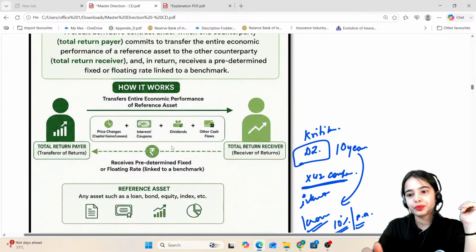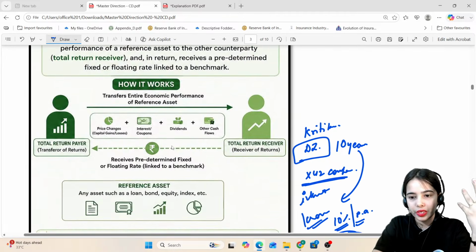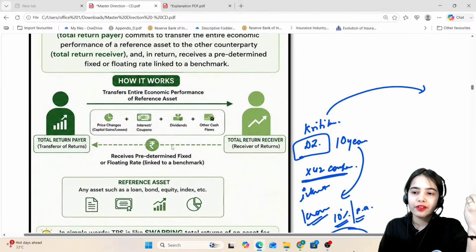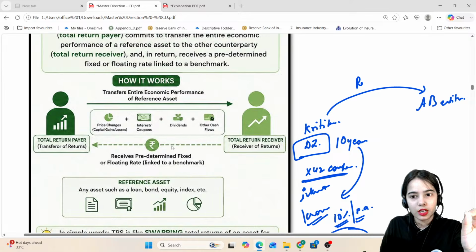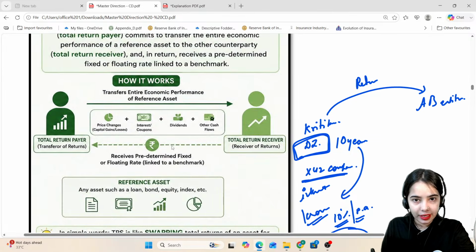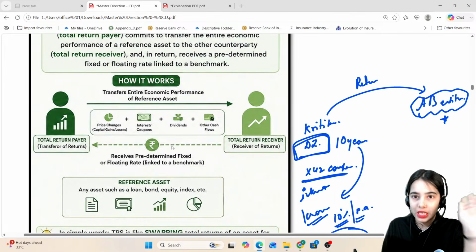So let's say I'm getting some protection under the total return swap, that protects the returns to some extent. I have done a contract with the AB entity. Now all the returns from this debt instrument will be the returns of the AB entity.